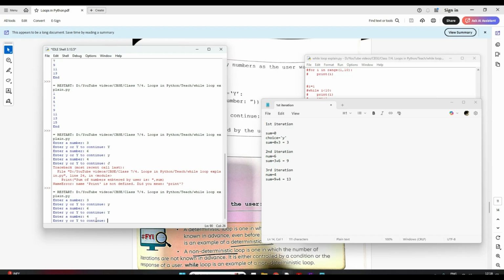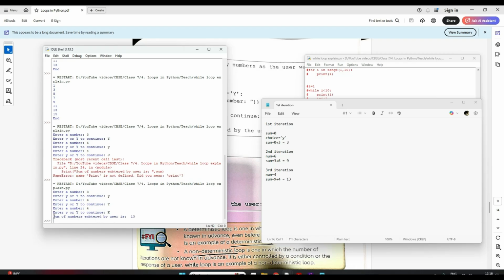Now I don't want to give any other value except y, right? So suppose I give k, it will come up. So see, the sum of numbers entered by user is 13, the final sum value.